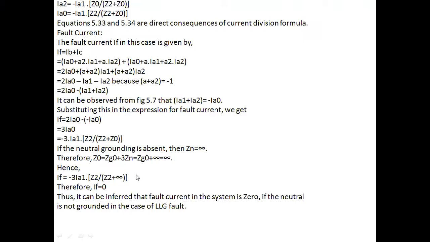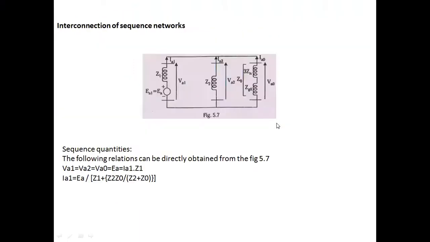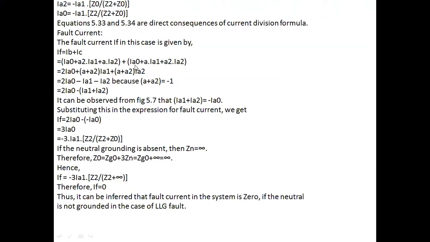Once I am able to find the sequence quantities, our job is to find the fault current. Since the fault occurred in B and C phase, IF is equal to IB plus IC. I'll take the same equation here. IF is equal to IB plus IC. IB is nothing but IA0 plus A square IA1 plus A into IA2, whereas IC is nothing but IA0 plus A into IA1 plus A square into IA2. These two equations were already derived in the third module.